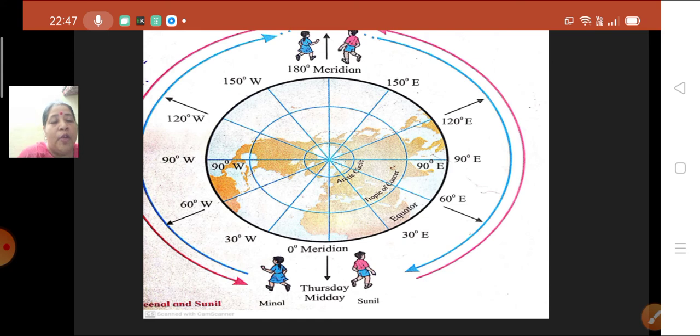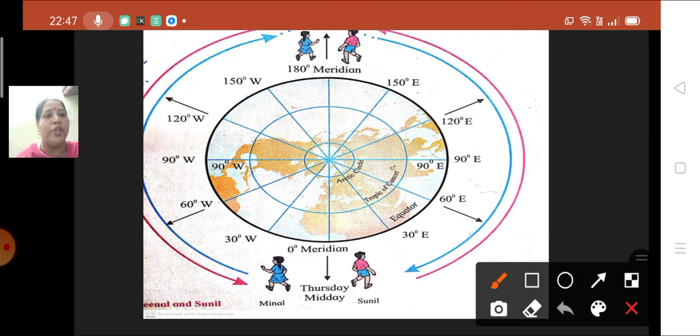Okay, now when he is reaching 90 degree east, what will be the time over here? Again there is a gap of 30 longitudes, correct? And time difference is 2 hours. At 60 degree east, what was the timing? 4. Okay, 4, 5, 6. It will be 6 p.m. Thursday. Now children, you all must have noticed.